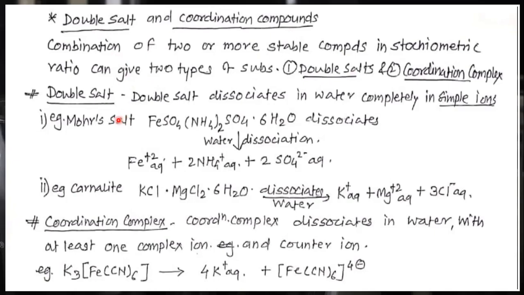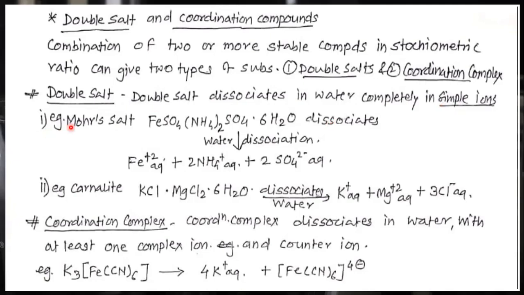What is a double salt? See, a double salt is also a complex compound. Complex means here a multimolecular compound, but it is in stoichiometric ratio. So when this double salt dissociates in water, it dissociates completely into simple ions.